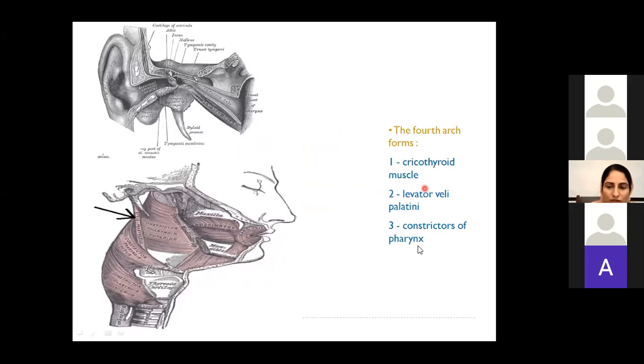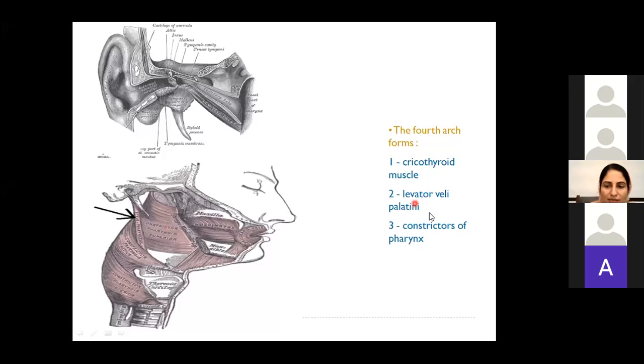The fourth pharyngeal arch gives rise to cricothyroid muscle. Okay, which is attached to the cricoid cartilage. Levator veli palatini, which elevates the palate, and the constrictors of the pharynx. जब हम pharynx पढ़ेंगे तो 3 muscles हम pharynx की पढ़ेंगे, superior, middle and the inferior constrictor. These are derived from the 4th pharyngeal arch.